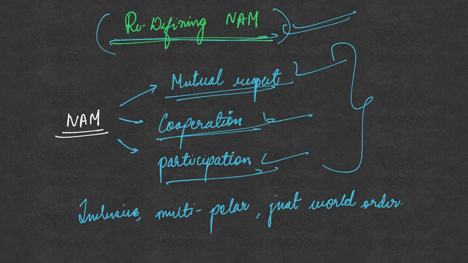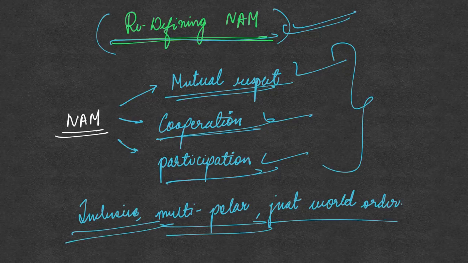So the ultimate aim of NAM must be to create an inclusive, multipolar and just world order, because this is important as there is going to be an emerging bipolarity with the rise of China. So in order to tackle this, India must reject both the unipolarity of the United States that has been happening since the 1990s, and it should also reject the bipolarity that is going to emerge now between the US and China. Rejecting both, it has to revamp its NAM principles and work towards an inclusive, multipolar, and just world order. So this was the essence of this entire article on NAM. Now let's move on to the next topic.